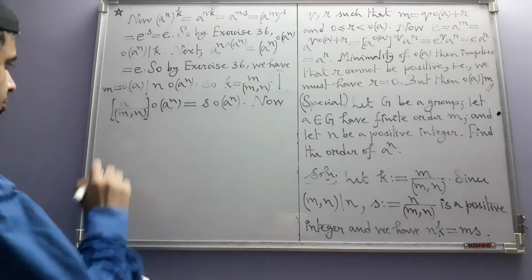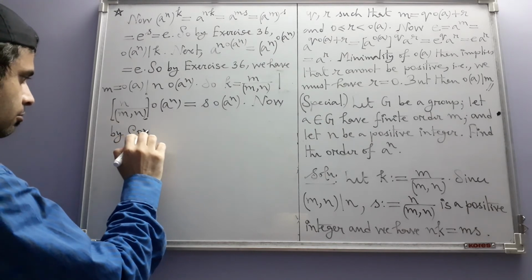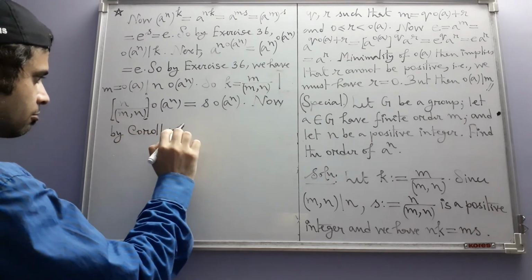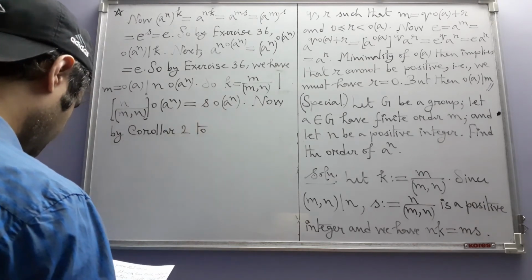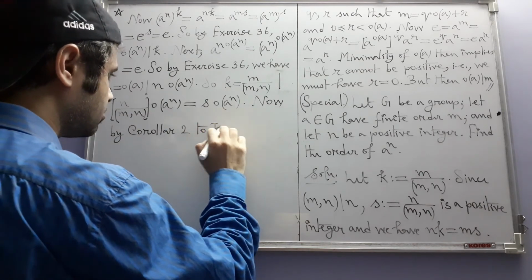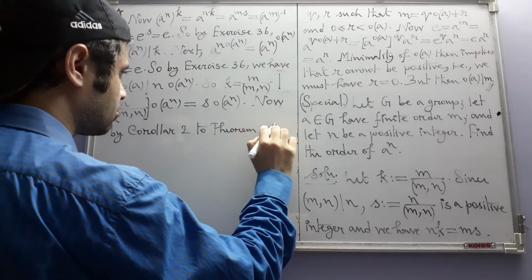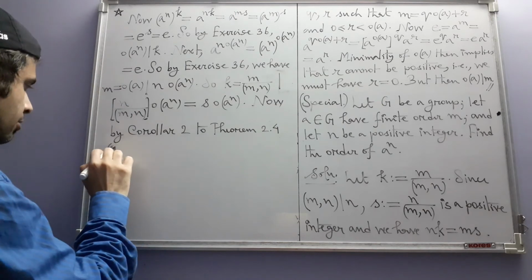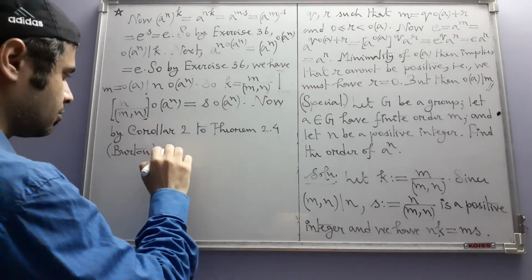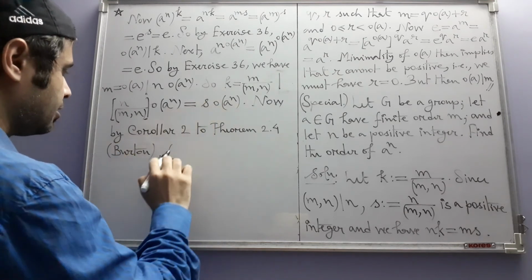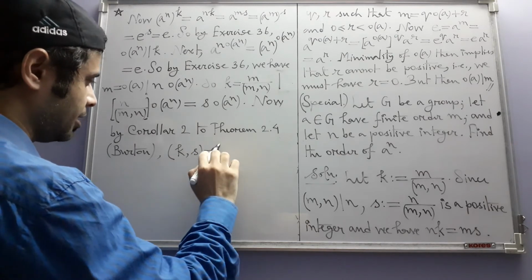Now by the corollary to theorem 2.4 of Burton, k and s are actually relatively prime.